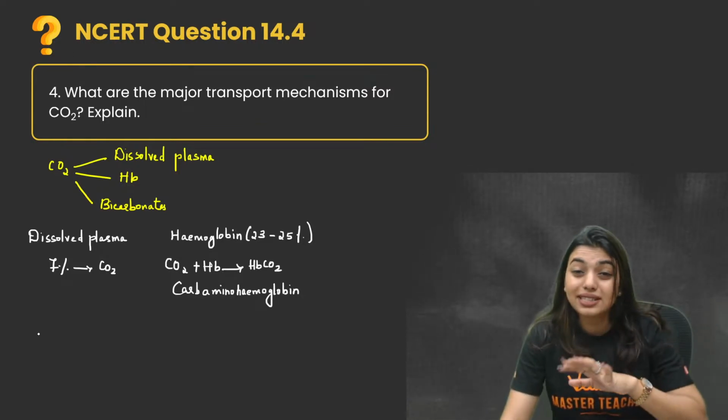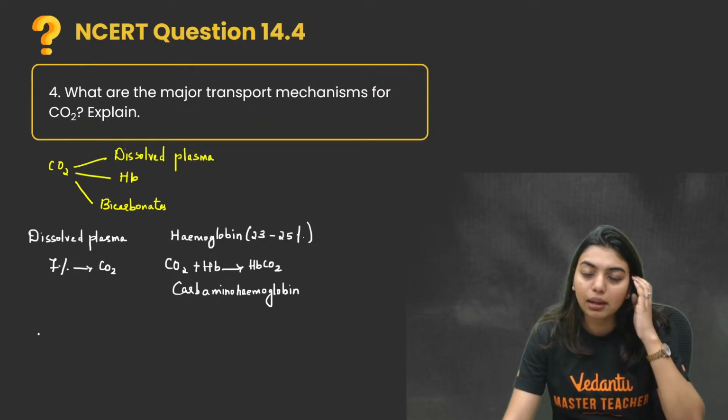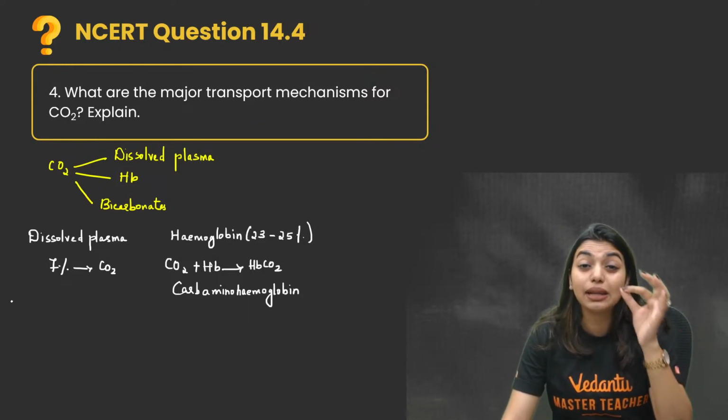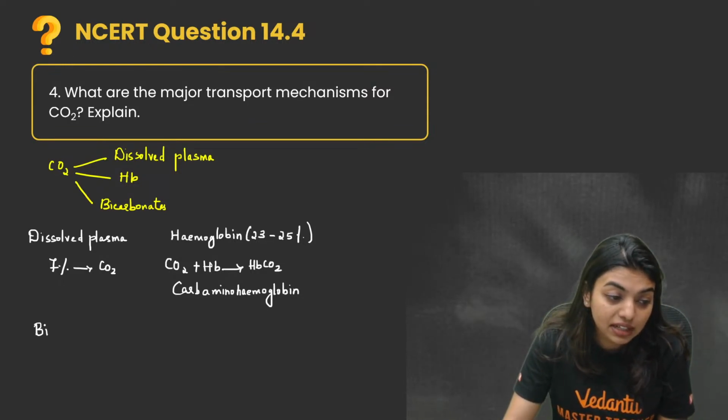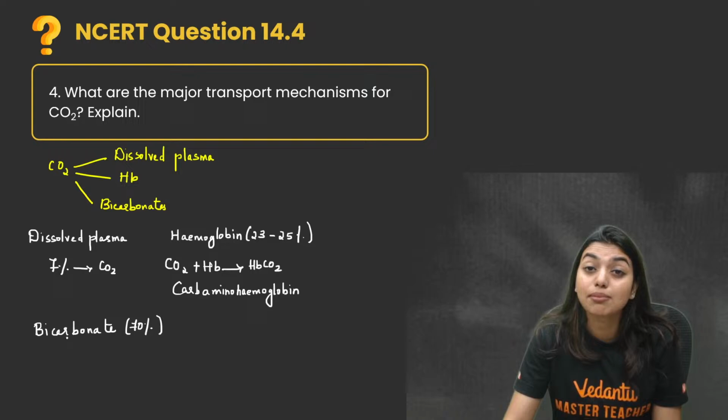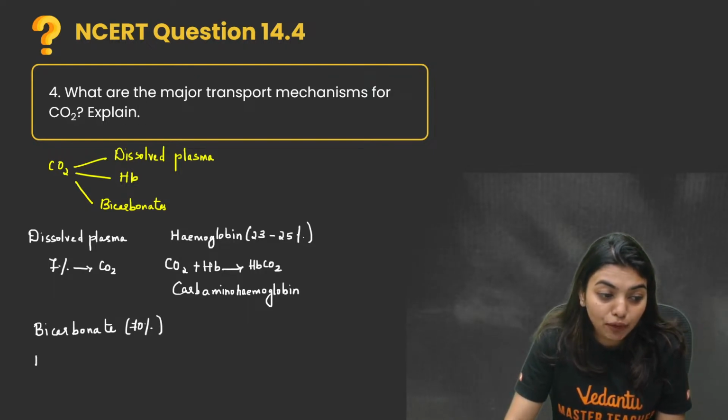Bicarbonate is an entire process by itself. That is most of the carbon dioxide. That is 70%, students. How much? 70%. Okay. 70% of the carbon dioxide will be stored as bicarbonates. That is with the help of water.